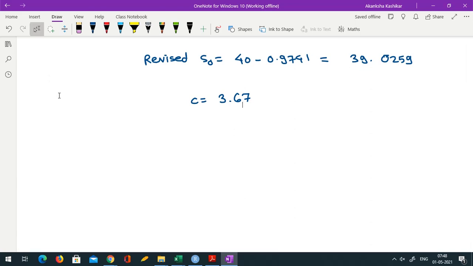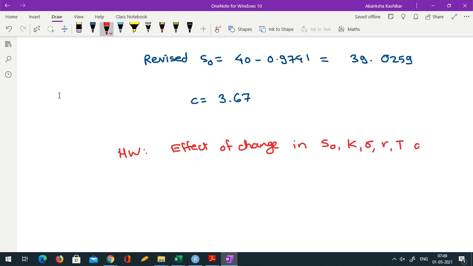Now we have a small exercise for you. Compute without dividend also. Okay, so see what happens if you use the original S naught, whether this small c is less or more. Okay, and in general also try to see a few things. So this is a small homework. Try to see the effect of change in S naught, K, sigma, R, T on the option prices, both European call as well as European put.